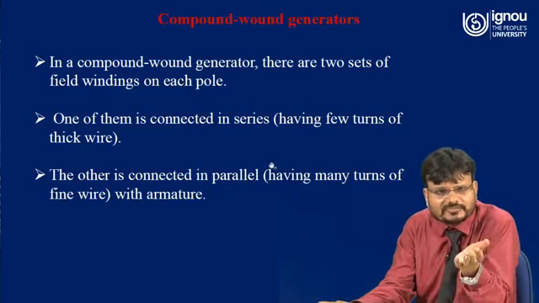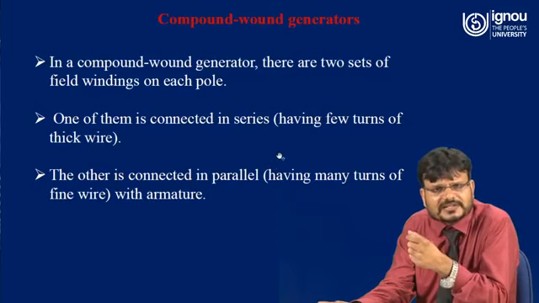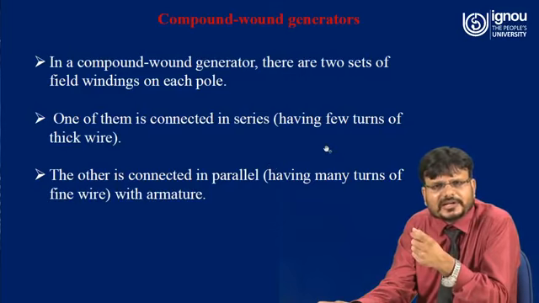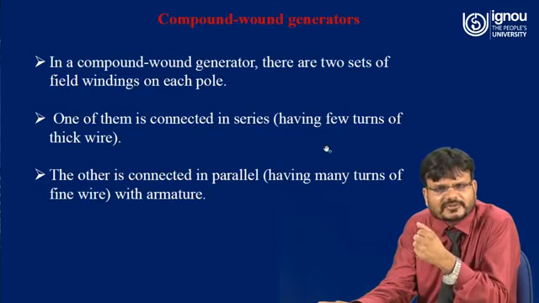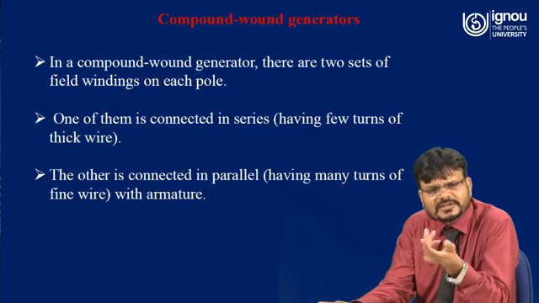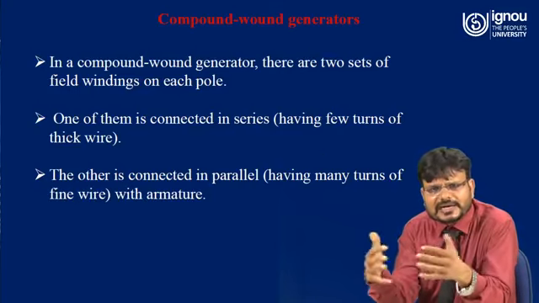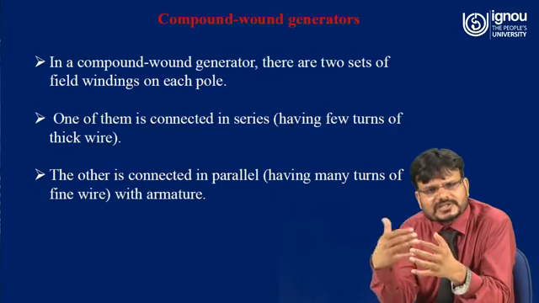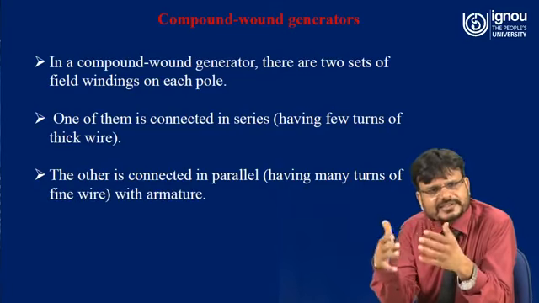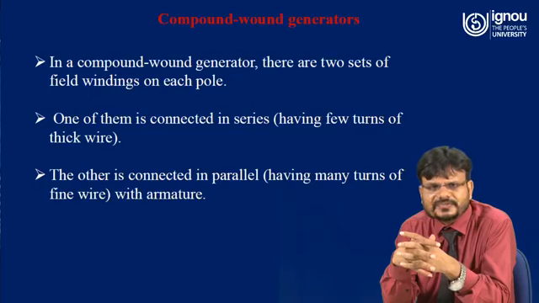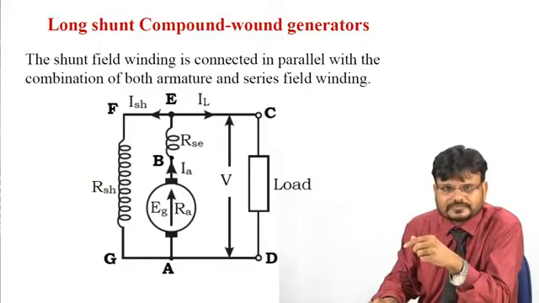As I already discussed in the previous lecture, the reason the series field winding has few turns and thick wire is only the resistance. If the winding is connected in series, it must have low resistance. If it is connected in parallel, it must have high resistance.